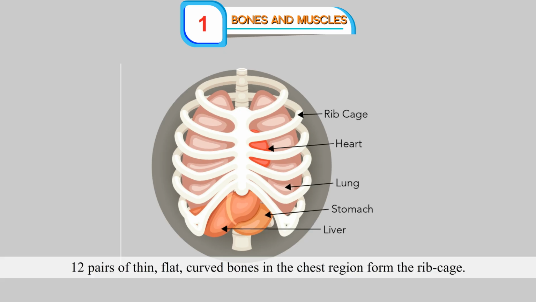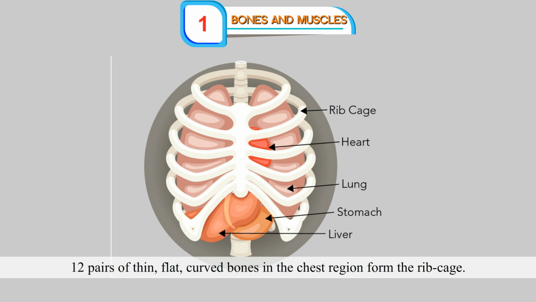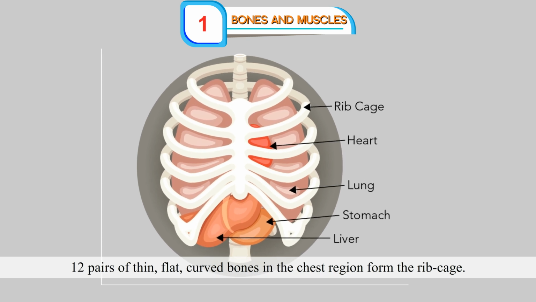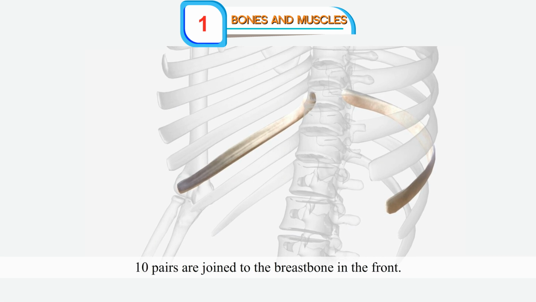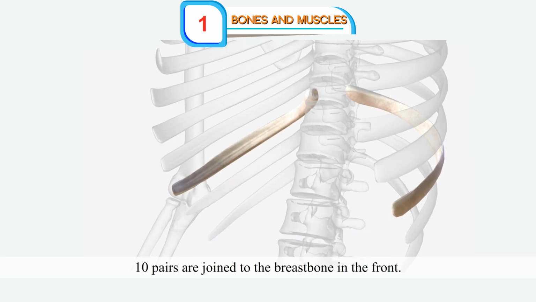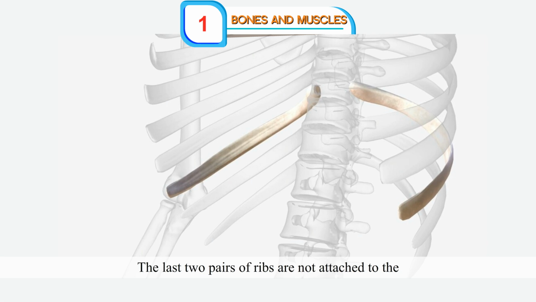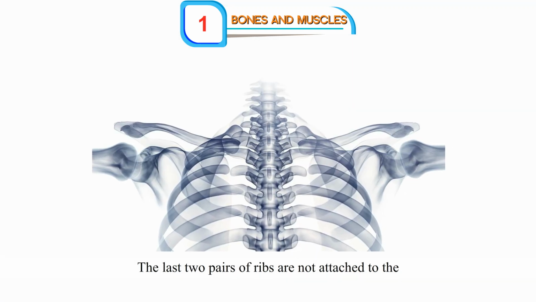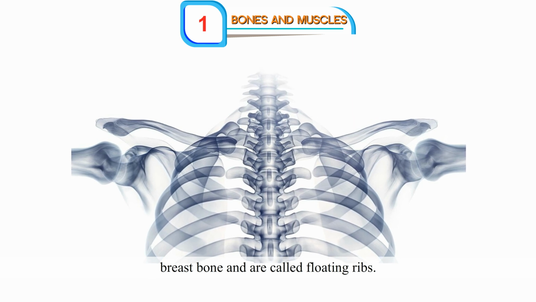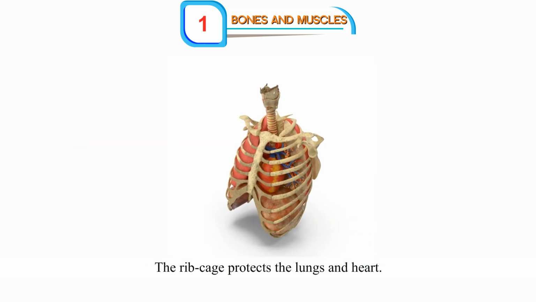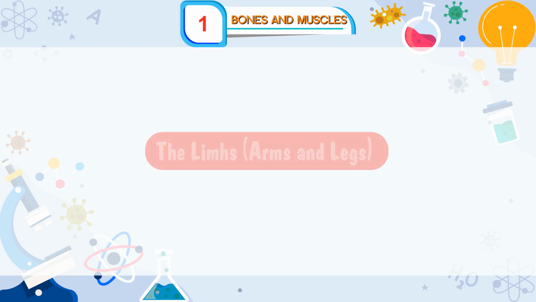The ribs. 12 pairs of thin, flat, curved bones in the chest region form the rib cage. They are joined to the backbone at the back. 10 pairs are joined to the breastbone in the front. The last 2 pairs of ribs are not attached to the breastbone and are called floating ribs. The rib cage protects the lungs and heart.